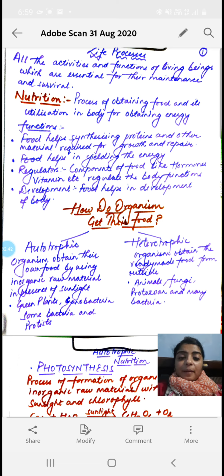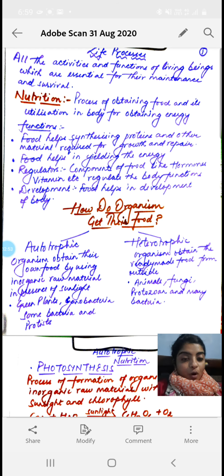Now we all are familiar with the word nutrition, that it is the process of obtaining food. After obtaining the food, it is absorbed and assimilated, or we can say it is used for various functionings.